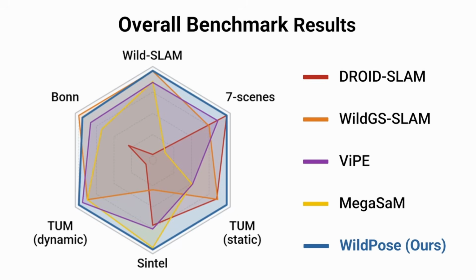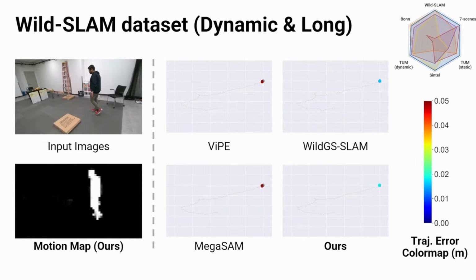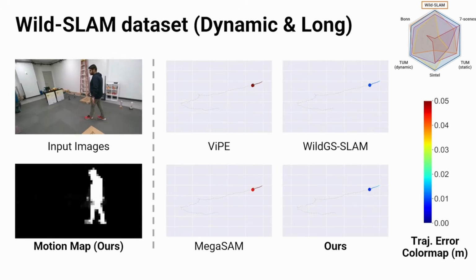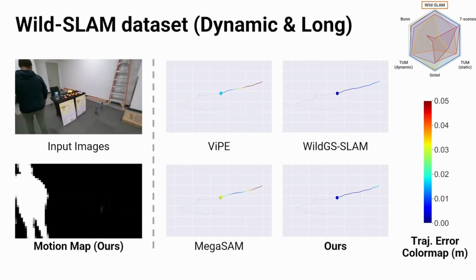We evaluate on 6 datasets: the Bonn dynamic dataset, the dynamic sequences of TUM RGBD, Wild SLAM, 7 scenes, the static part of TUM RGBD, and Sintel. Among all the baselines, our method achieves competitive performance across all these datasets. First, we present results on the person tracking sequence from the Wild SLAM mocap dataset. This is a dynamic and long-duration sequence containing 986 frames.